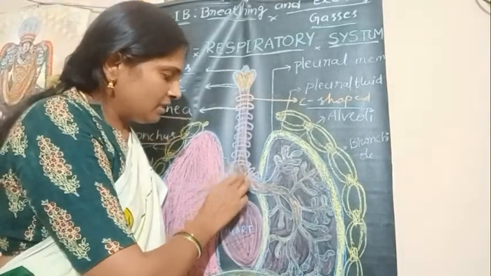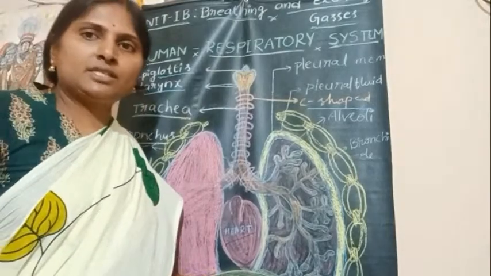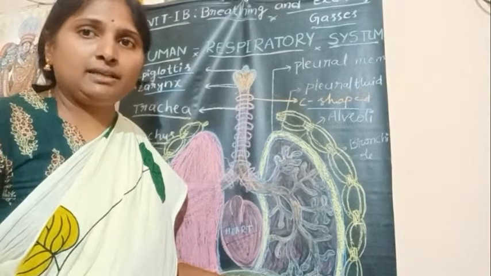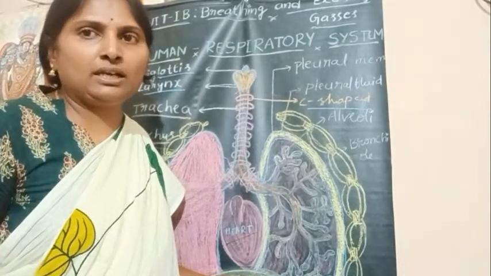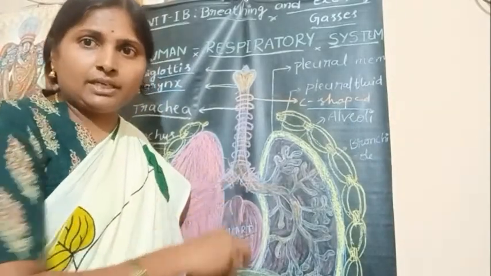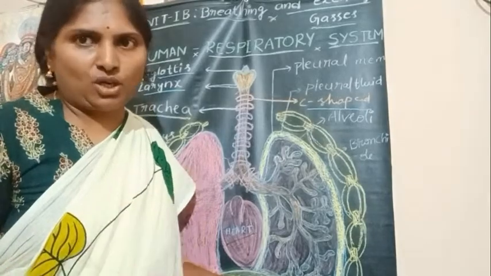Again, after entering into the lung, this primary bronchi divides into secondary bronchi. Secondary bronchi divides into tertiary bronchi. Bronchi plural, bronchus singular. So trachea divides into primary, secondary and tertiary bronchi.